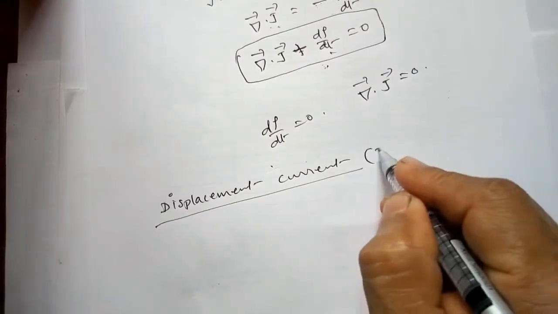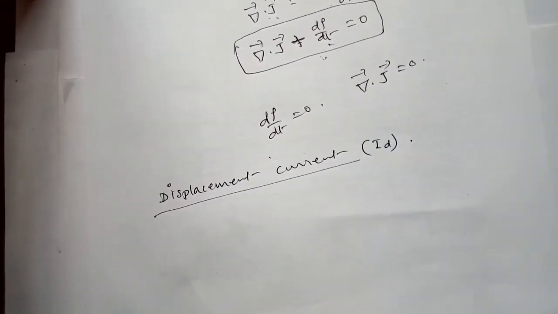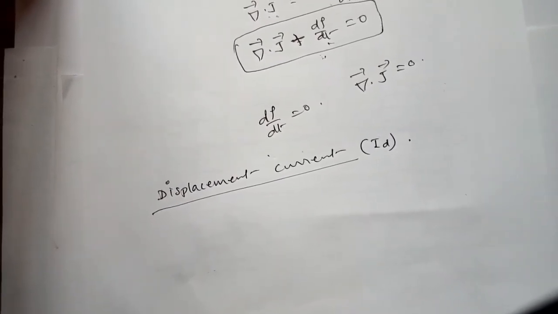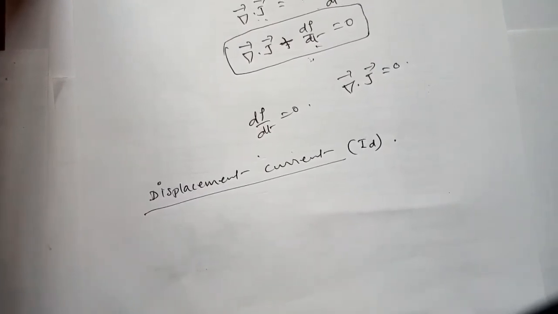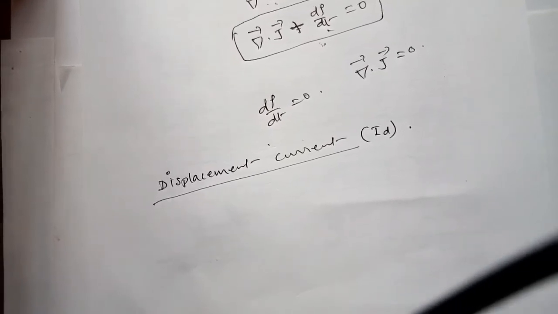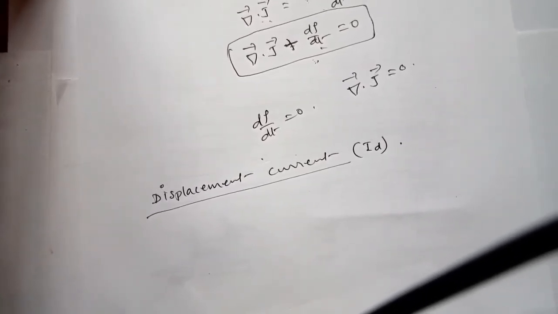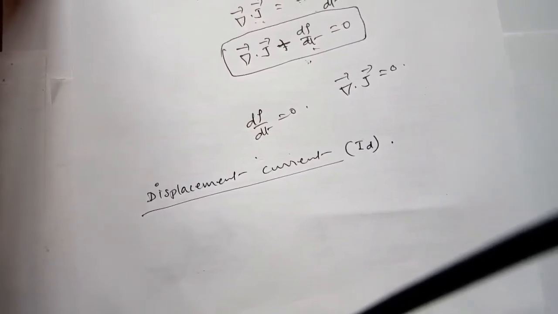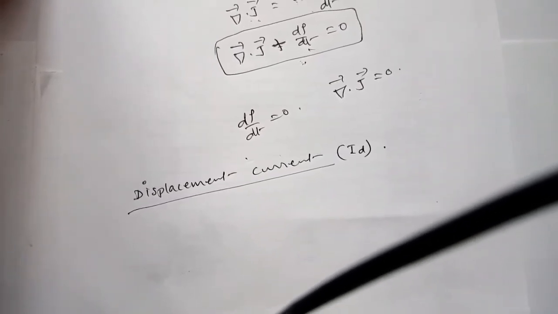The displacement current is represented by I_D, where D stands for displacement. Displacement current is a correction factor in the Maxwell equation that appears in time varying conditions but doesn't describe any movement of charge, though it has an associated magnetic field. So it's a correction factor.